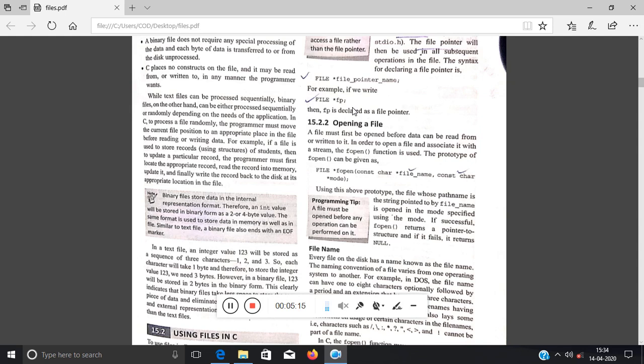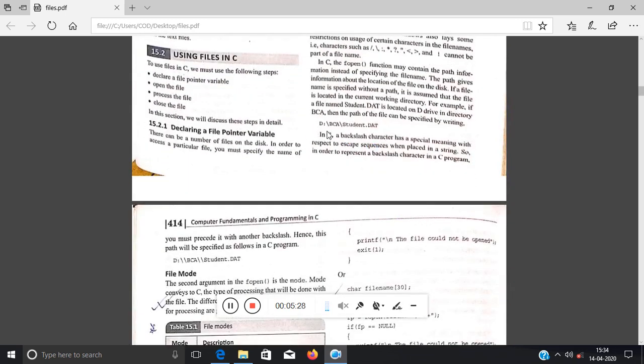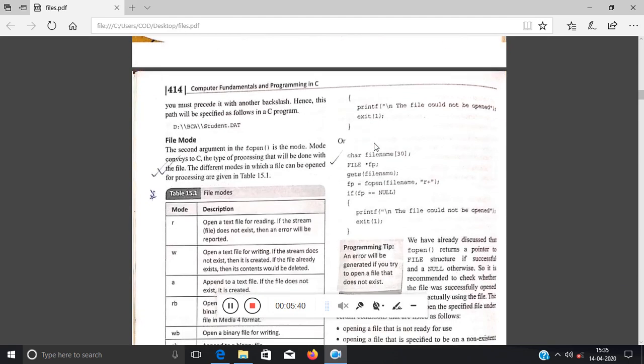Now in order to open a file, you have to pass two parameters inside it. One is the name of the file and the other is the mode of the file. Mode can be read, write, append or whatever you want to do. Then for the file name you can give, suppose, D colon backslash BCA, that is the folder. Inside the student folder that file is there. Till now do it with a text file, .txt. .txt is the extension of a text file, right?